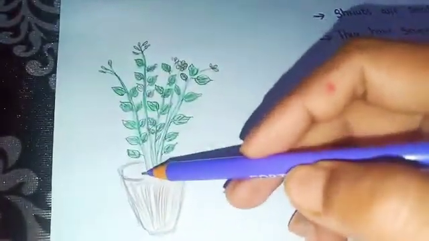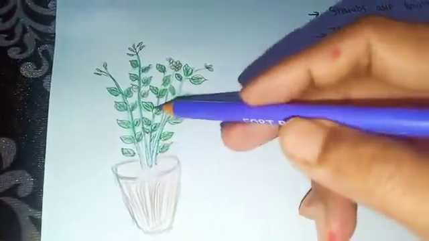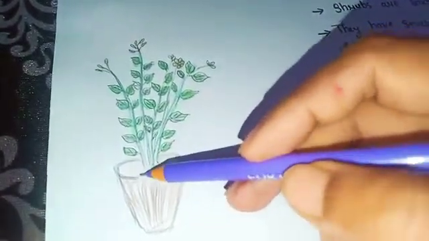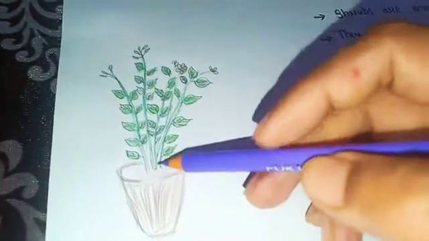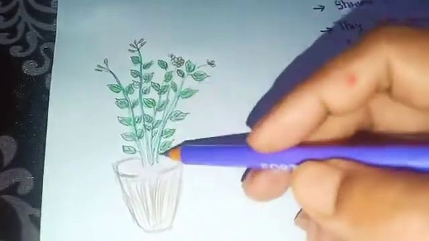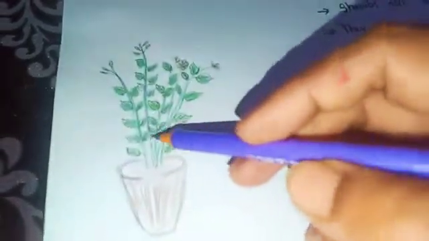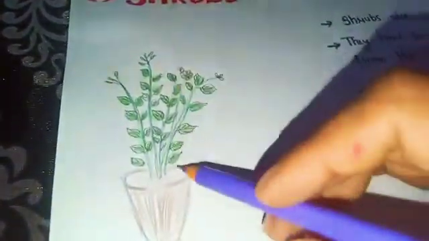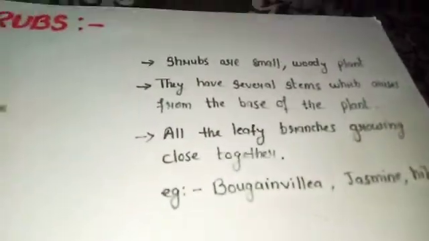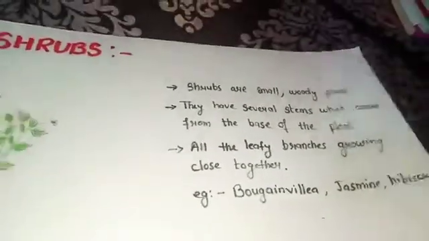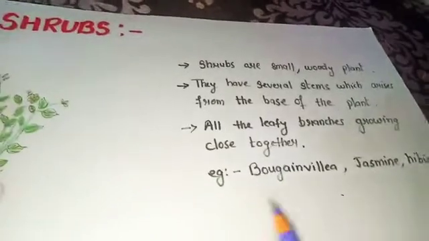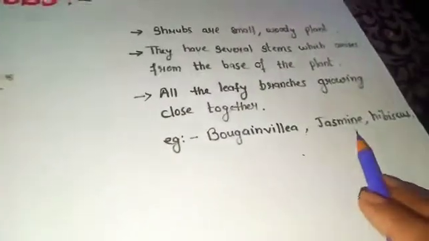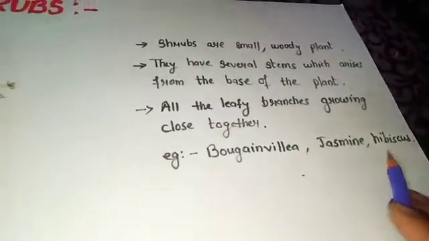Okay. There are several stems which arise from the same base. And the branches bear many leaves and they are close together. So this is called the shrub. So shrubs are small and woody plants. Now the examples of shrubs are bougainvillea, jasmine and hibiscus.